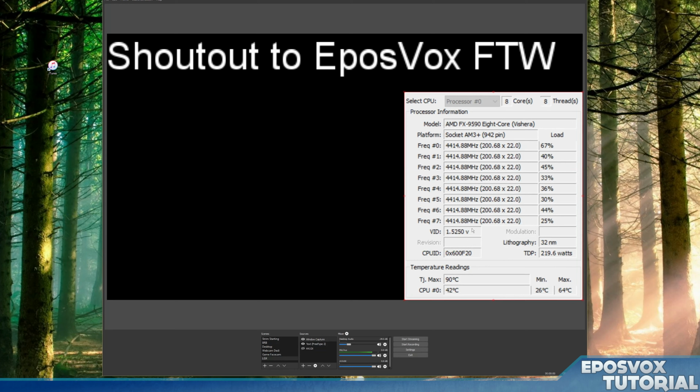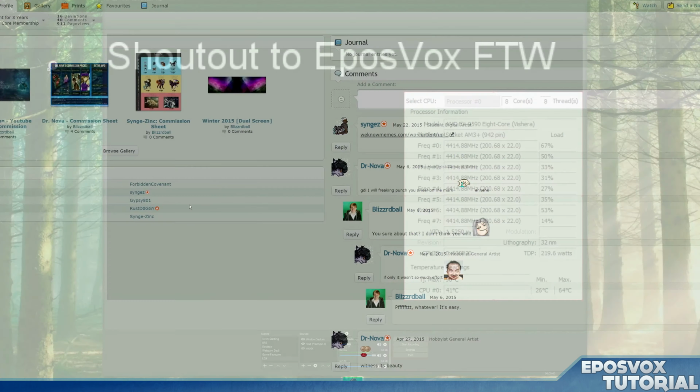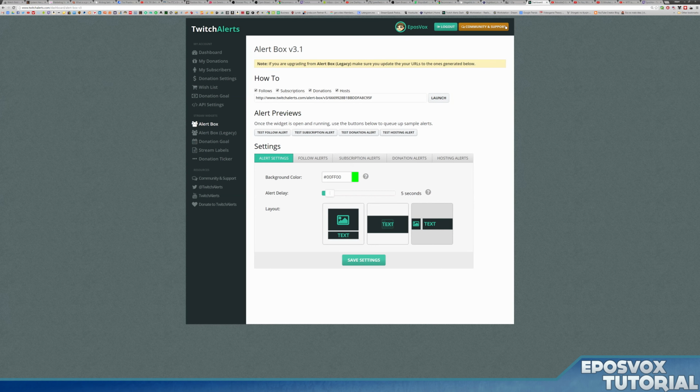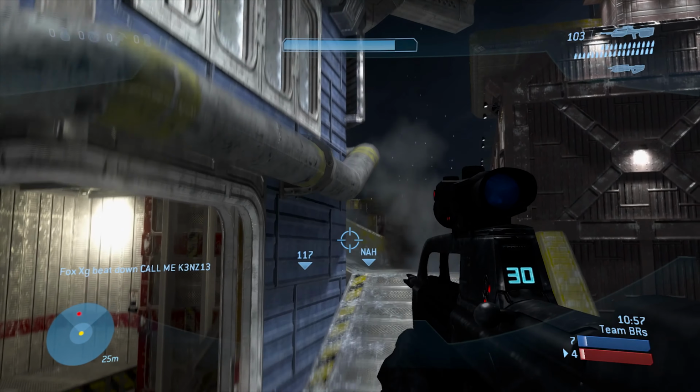Pretty cool. You can add overlays for like follower alerts and things like that using plugins like SubAlert or what I like to use, which is Twitch alerts, but it only works with Twitch. But keep in mind those are a bit more advanced, and I may cover them more in depth in other tutorials. And that's it.